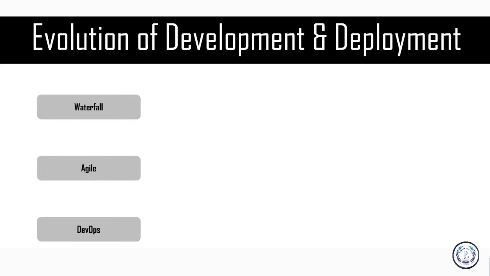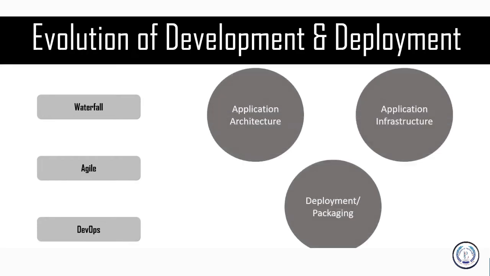So when you talk about the waterfall model, agile model, or DevOps, they all have these three things, which basically set them apart: the application architecture, the deployment or packaging, and finally, the application infrastructure that we can think of. Now, when you talk about the application architecture, the first one, that is your waterfall model, is known for its monolithic architectures, something that we came away from. If you talk about the current generation, we are more into the microservices model that is handled by DevOps.